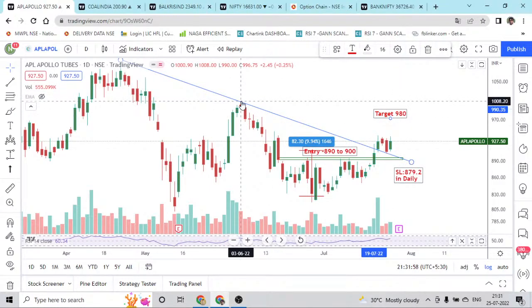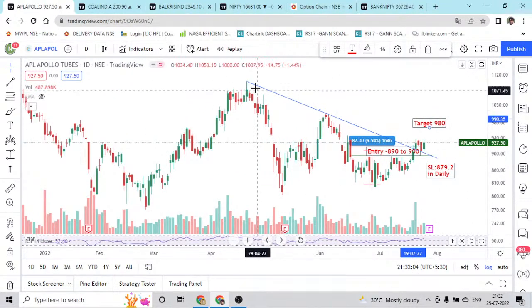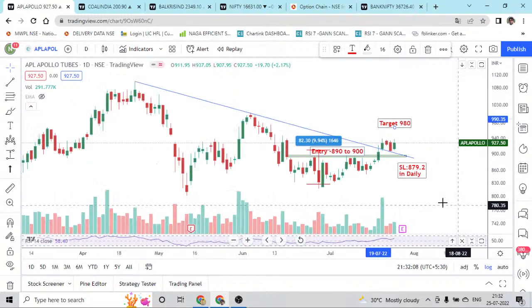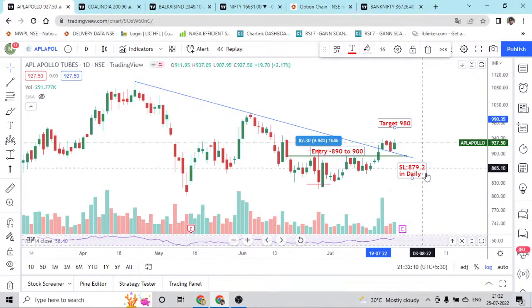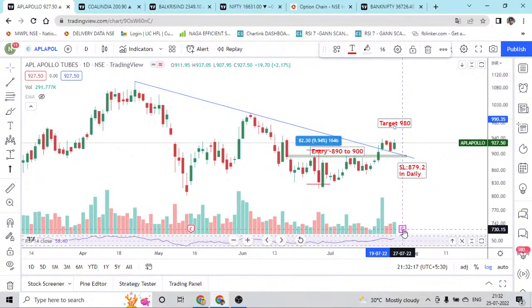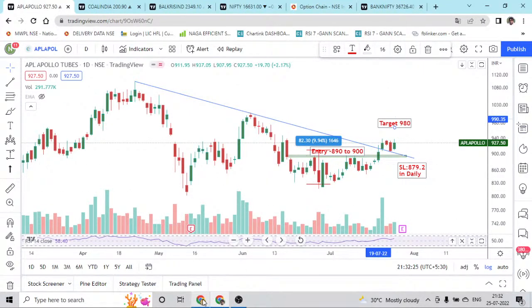The next target is around 1008, which is going to be 90 plus points, and beyond that we have a very big target, and the stop loss remains the same, which is 879 daily. The earning report is also very nearby, so we can expect volume anytime. We can go with small quantity, sir.